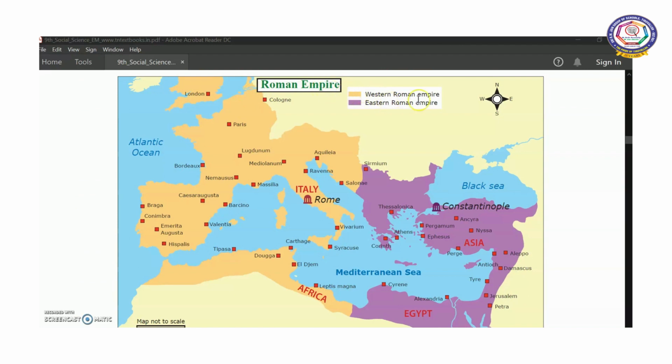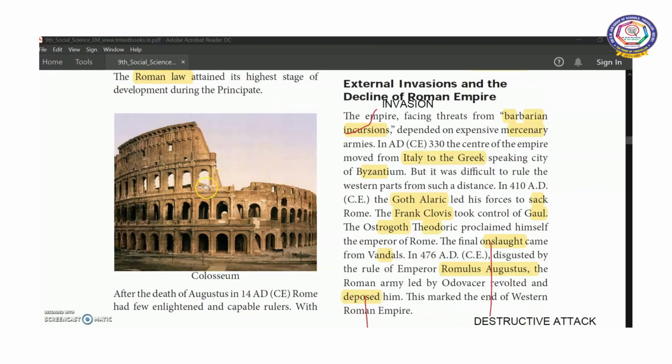Orange color denotes the Western Roman Empire and pink color denotes the Eastern Roman Empire. You can see the Colosseum in this image.